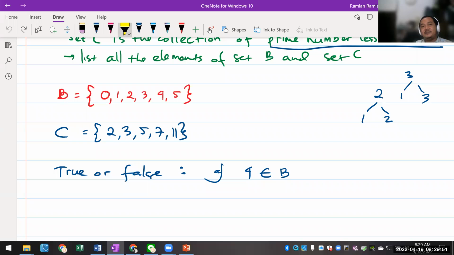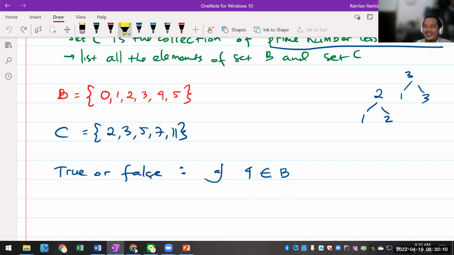Nadia? You only need to see whether that element is in set B or not. Right? Is it there? The 4, is the 4 in set B?